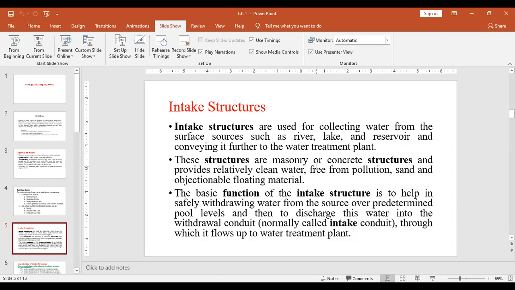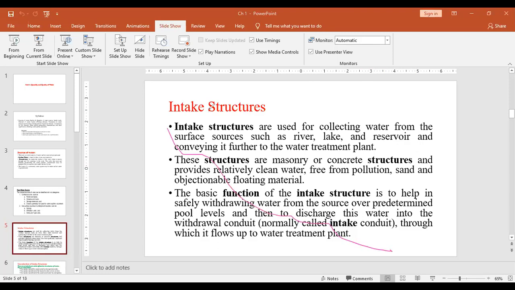These structures are masonry structure or concrete structure. We can design whatever material we want, we can use. It provides relatively clean water free from pollution, sand, and objectionable floating material. The basic function of the intake structure is to help in safely withdrawing water from the source over predetermined pool levels, and then to discharge this water into the withdrawal conduit, and through which it flows up to the water treatment plant. So I will explain once again.